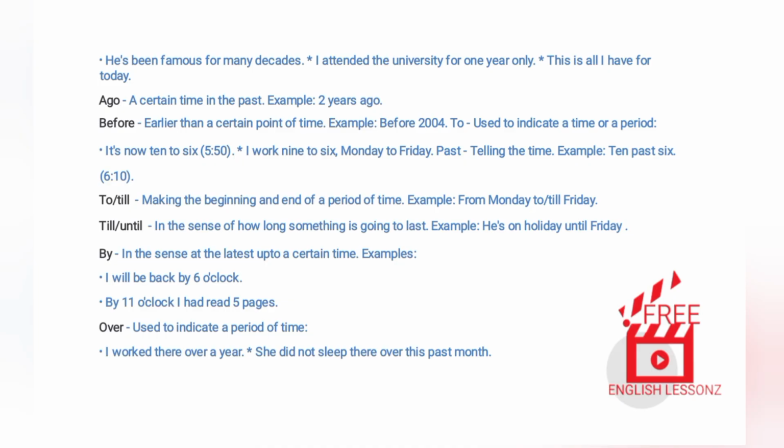Till/until: in the sense of how long something is going to last. Example: He's on holiday until Friday. By: in the sense of at the latest, up to a certain time. Examples: I will be back by 6 o'clock. By 11 o'clock I had read 5 pages. Over: used to indicate a period of time. I worked there over a year. She did not sleep there over this